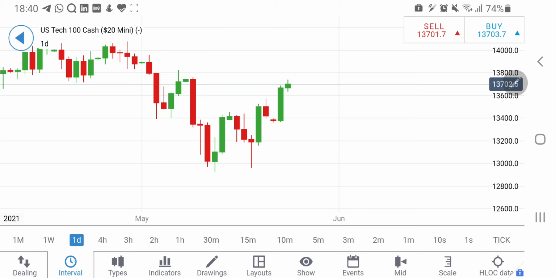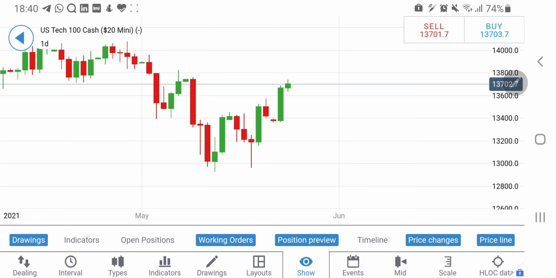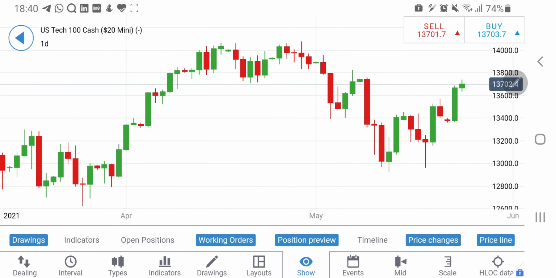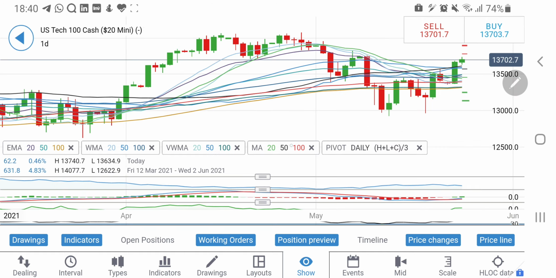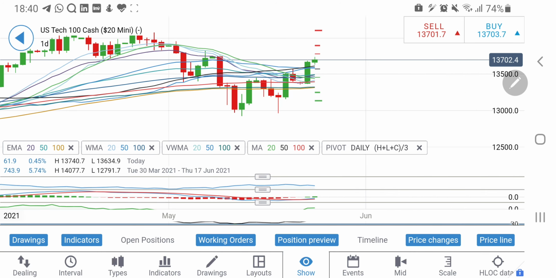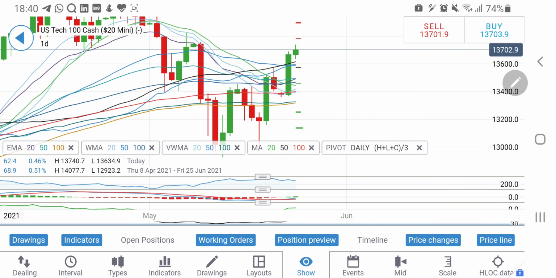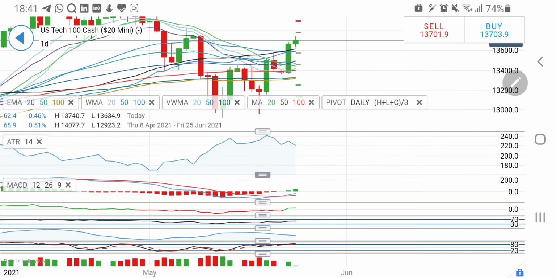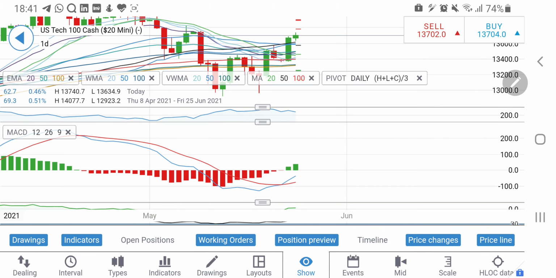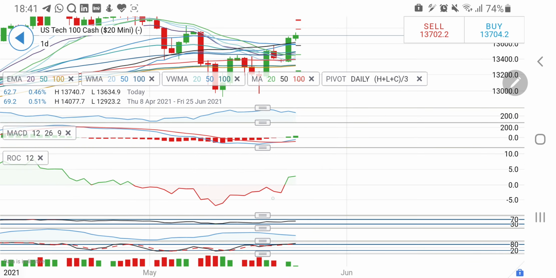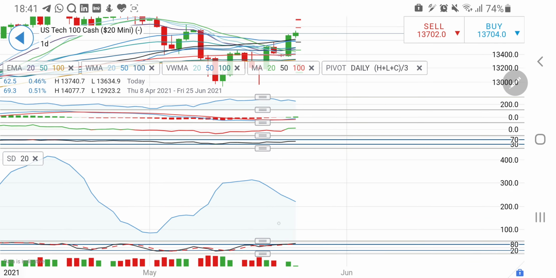Looking at this, let's have a look at the indicators now. On a daily chart, 13600 is a strong support from major moving average lines. Looking at this MACD line, the MACD lines have just crossed over since last 2 days, and it is showing some greener candle. So expecting that it might show a greener candle today. The RSI is comfortable.